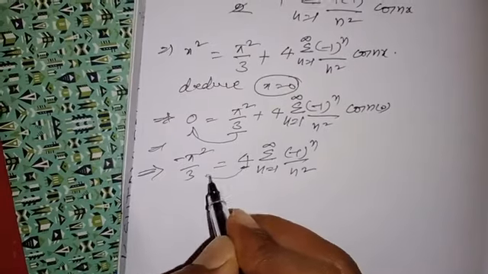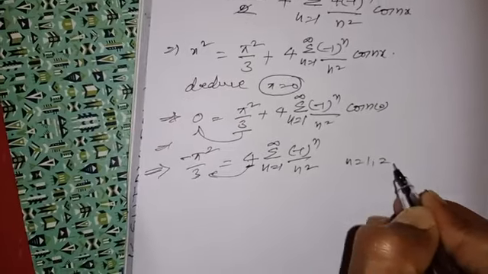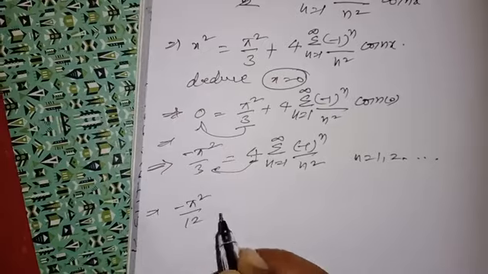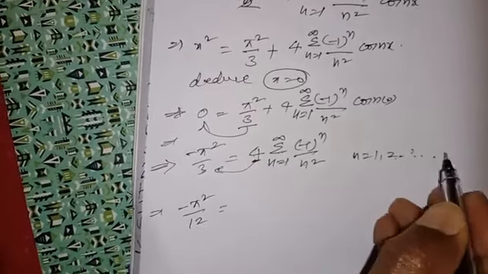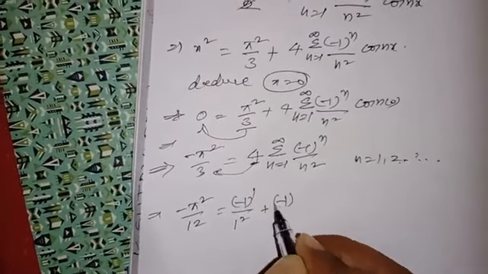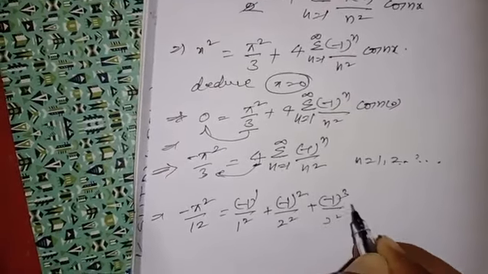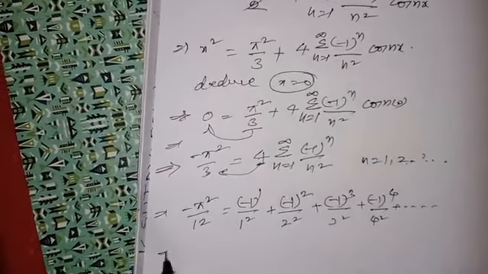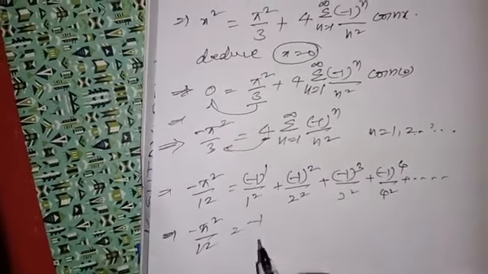Now solve here, transform here, this is 3 4s are 12. Now again substitute n is equal to 1, 2, 3 and so on here. That is equal to minus pi square by 12 is equal to, we are removing summation, means substituting n is equal to 1, 2, 3 and so on. So minus 1 power 1 by 1 square plus minus 1 power 2 by 2 square plus minus 1 power 3 by 3 square plus minus 1 power 4 by 4 square plus so on. So that is equal to negative pi square by 12 is equal to minus 1 power 1 is minus 1 by 1 square